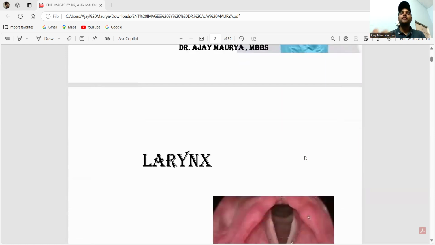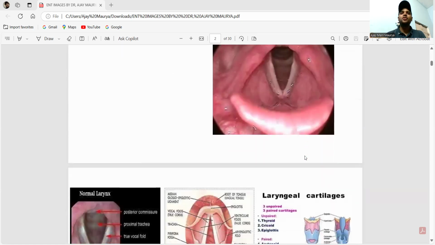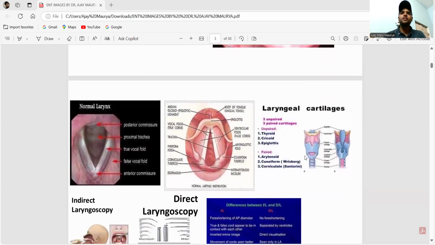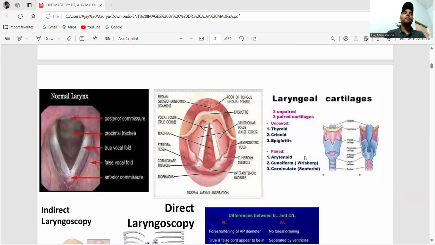Let's go. First of all, I have to start with the larynx. In the larynx part, you first have to remember this. This is a normal larynx. Just remember which is the true vocal cord and which is the false vocal cord.